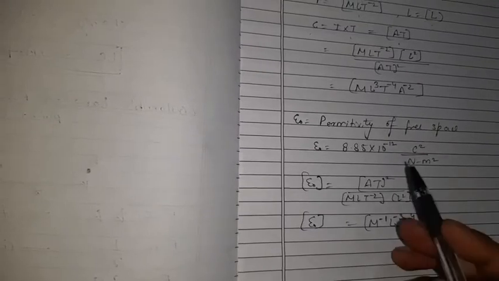It's like the property of the medium. Like in the light chapter, you know that the amount of deviation of light depends upon the refractive index. More the refractive index, more will be the bending of light. Similarly, the magnitude of the force of attraction or repulsion between two charges depends upon the permittivity of that medium.